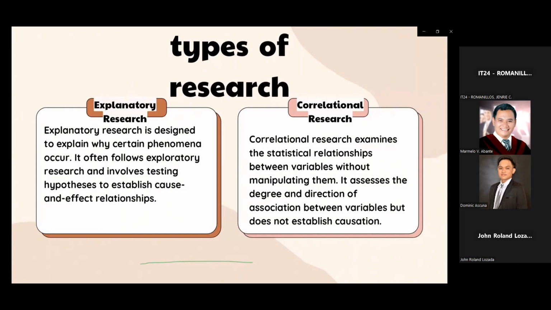And lastly, correlational research is valuable for identifying patterns and associations in data. It provides insights into how variables might be related in real world situations, which can inform further research, policy decisions, or practical applications. However, it is essential to exercise caution when interpreting correlations, as they do not imply causation and other factors may be at play.